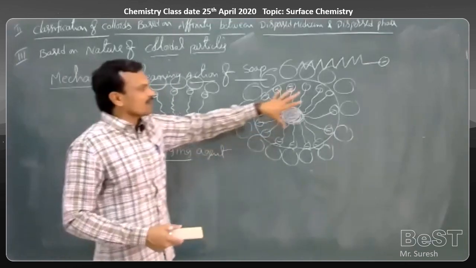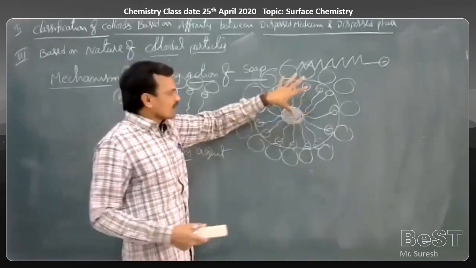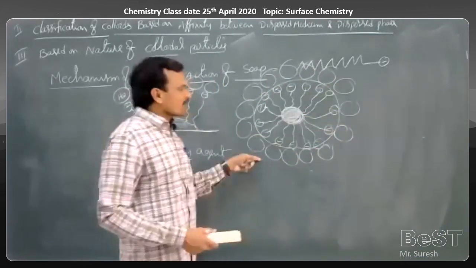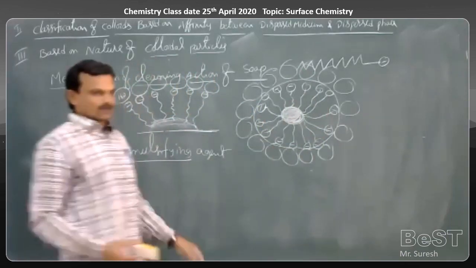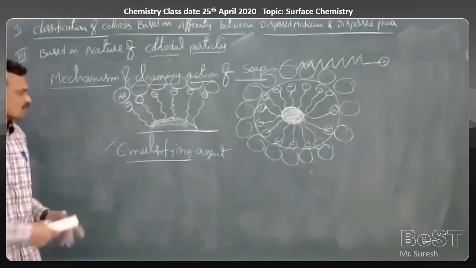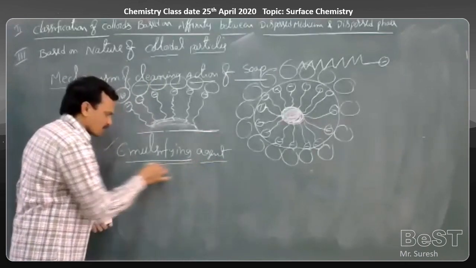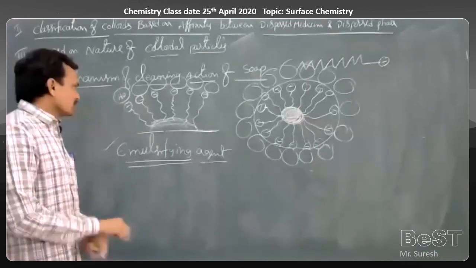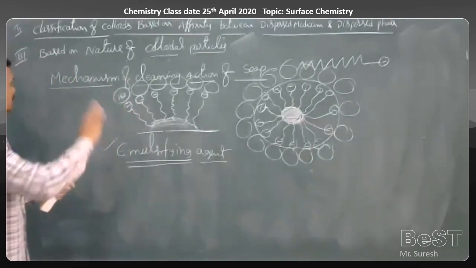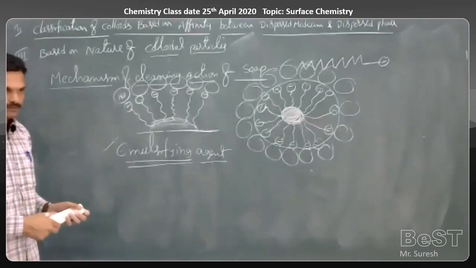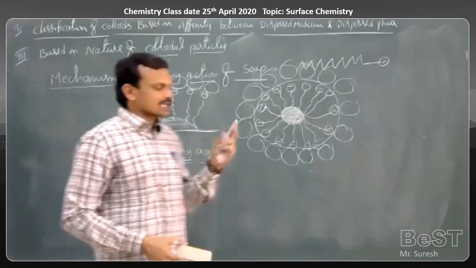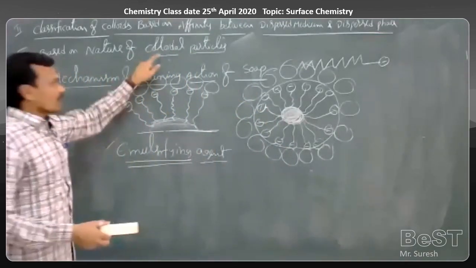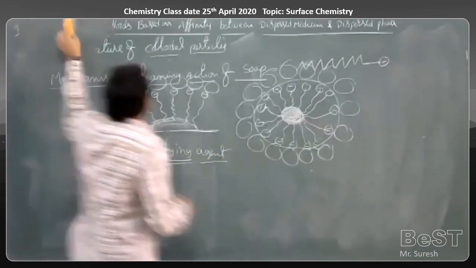As a result, we get a colloidal sized particle, and this stearate micelle is surrounded by water molecules, and that will be removed along with the water during the washing process. This is the mechanism. In this, the main role of soap or detergent is that soap or detergent acts as an emulsifying agent in the cleaning action. So this is regarding the classification of colloidal solutions. First one based on physical state, second one based on affinity, third one based on nature of colloidal particles. Okay. Next.